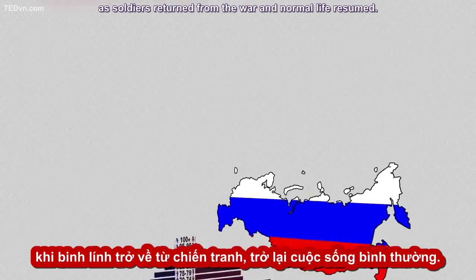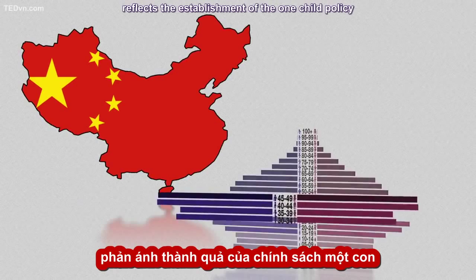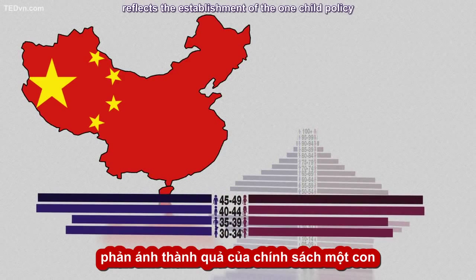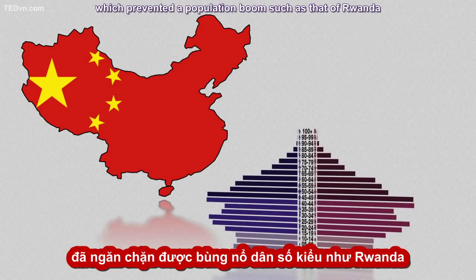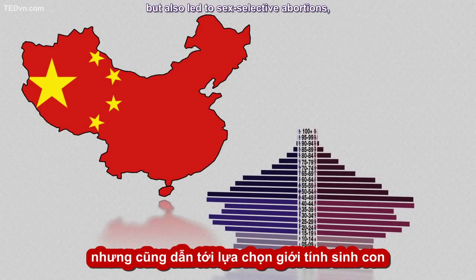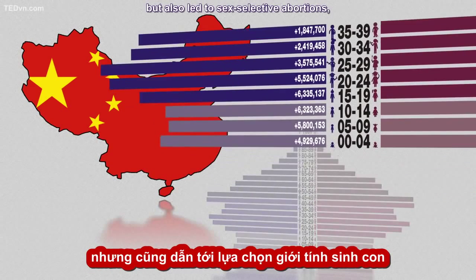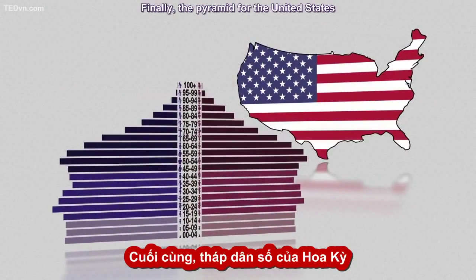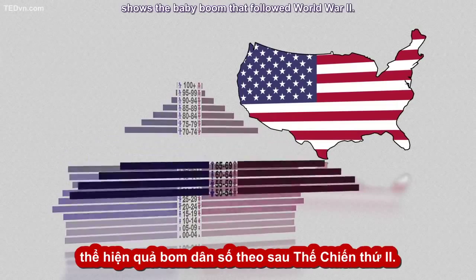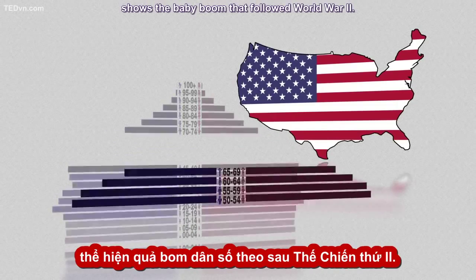life resumed. China's population pyramid reflects the establishment of the one-child policy 35 years before, which prevented a population boom such as that of Rwanda, but also led to sex-selective abortions, resulting in more male children than female children. Finally, the pyramid for the United States shows the baby boom that followed World War II.